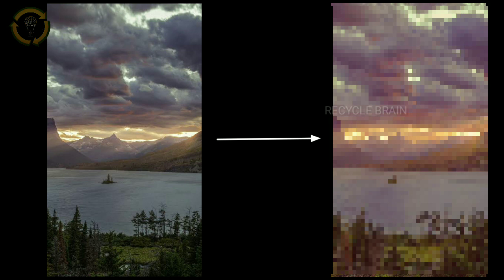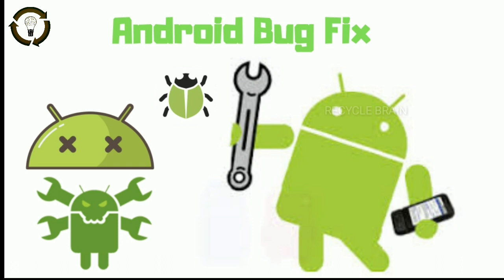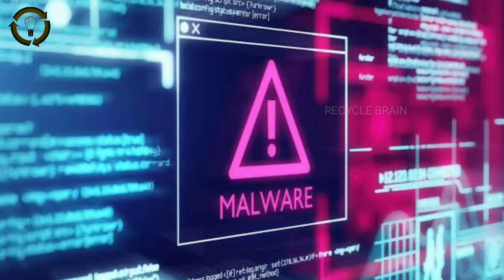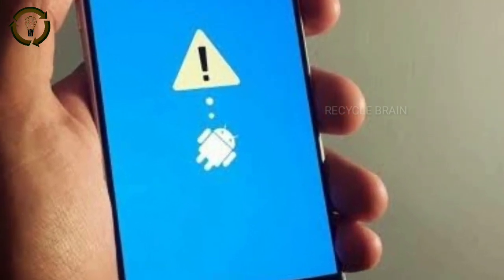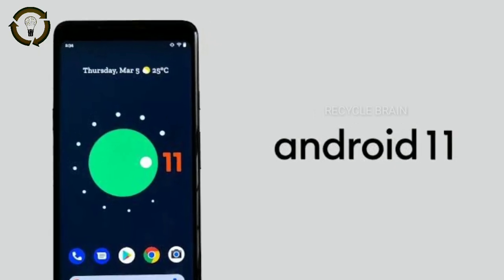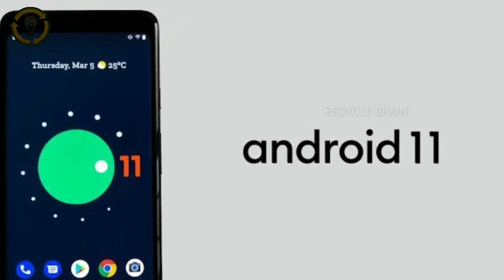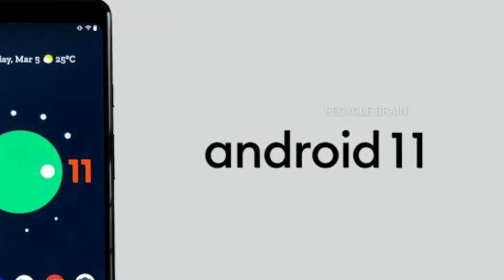He even tried extracting the broken image color profile and using it in a new image, but still couldn't get System UI to crash. The good news is this seems to be a straightforward bug, rather than malware or anything more nefarious. We say seems because we haven't heard back from Google for confirmation. Also good news: this bug will not be an issue once Android 11 lands later this year.